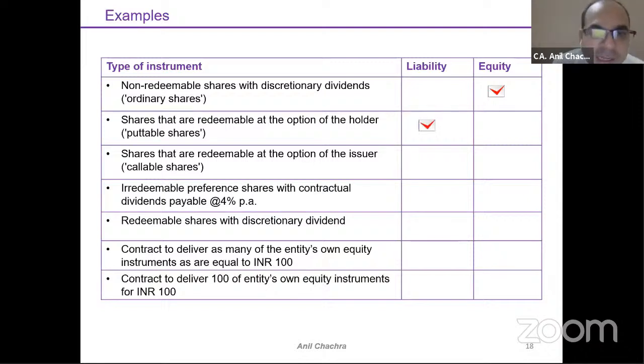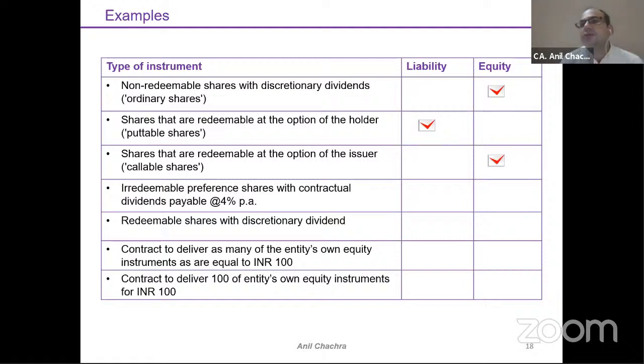Shares that are redeemable at the option of the issuer. I have a discretion. It's my intention whether I want to settle it or not. So in that case, it is categorized under the equity part.